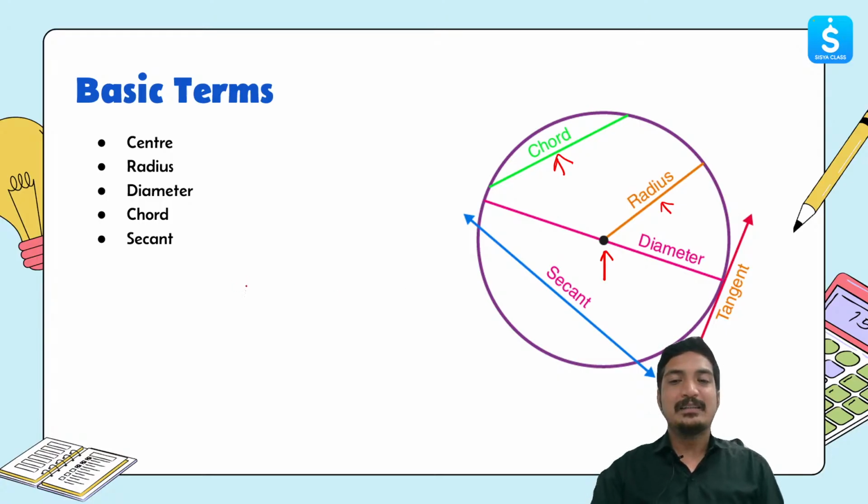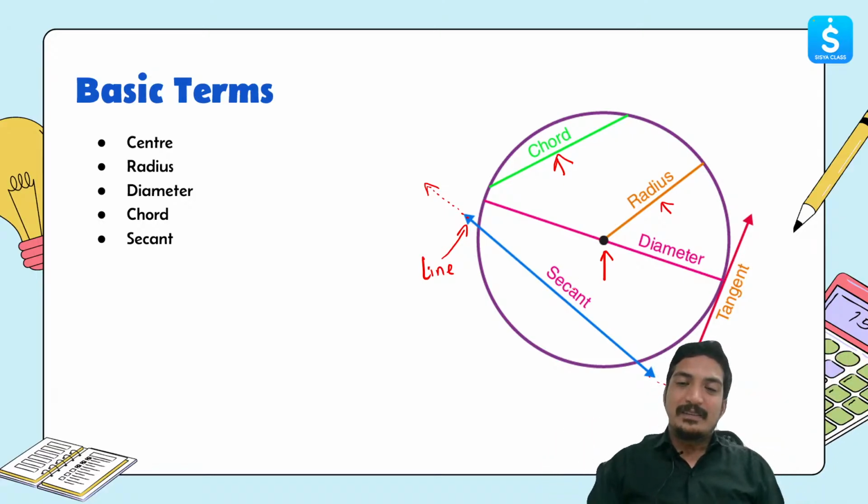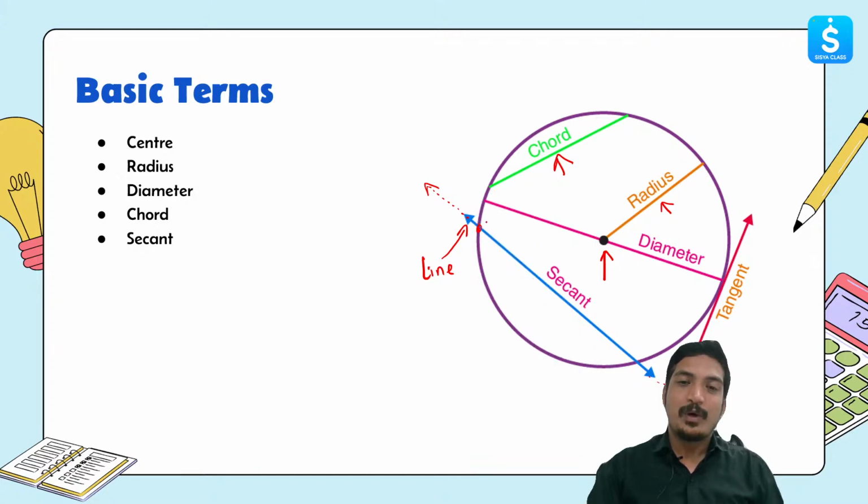Moving ahead, the next thing that we have is secant. Now secant is actually a line represented over here by blue color, right? Now the special case about this line is that it can infinitely extend from this side, and it can infinitely extend in this direction also. So it can infinitely extend in both the directions. Now this line intersects the circle in two different points. So if I point out this, this is one point, we'll call it point A, and this is point 2, we can call it point B.